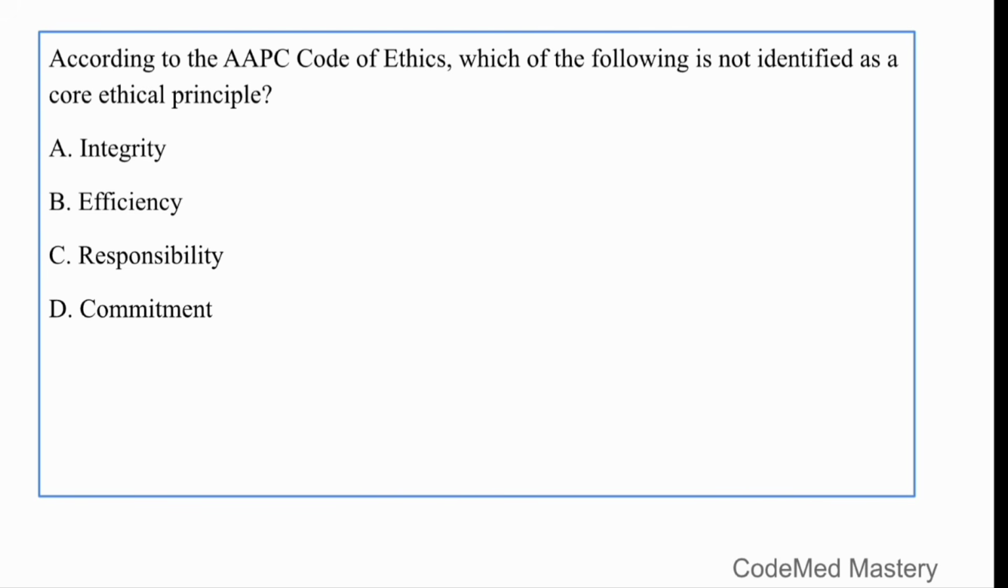The right answer is efficiency, option B. The AAPC Code of Ethics includes principles such as integrity, responsibility, commitment, and others related to professionalism and honesty. Efficiency is not listed as one of the ethical principles, even though it may be desirable in practice. For this question, the right answer is option B.